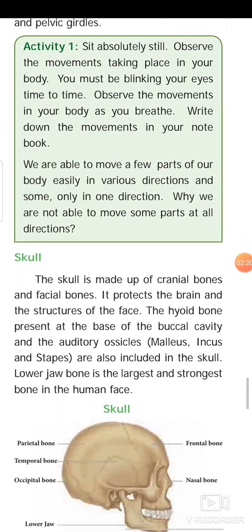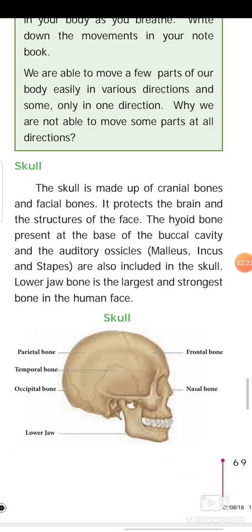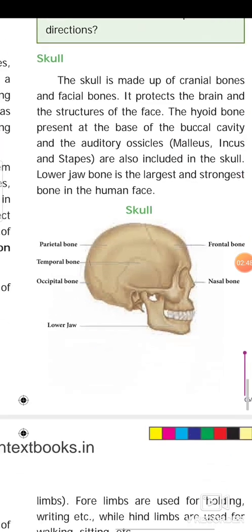First, skull. The skull is made up of cranial bones and facial bones. It protects the brain and the structure of the face. The hyoid bone present at the base of the buccal cavity and the auditory ossicles are also included in the skull. Lower jaw bone is the largest and strongest bone in the human face.